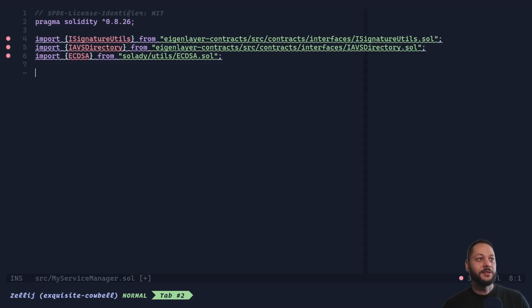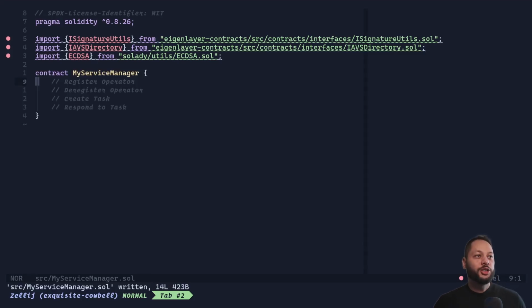The AVS directory is the entry point for AVSs, and this basically keeps track of which operators are working with which AVSs. And then finally, we're going to pull in ECDSA, a library from Solidity, and this will allow us to work with ECDSA signatures because we're going to have our operators sign different messages: registering, deregistering, and submitting their work when they're running tasks on our AVS.